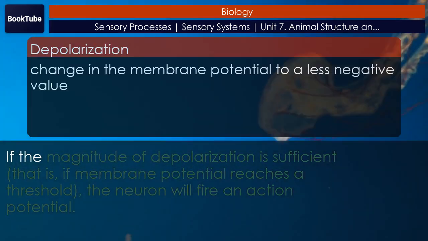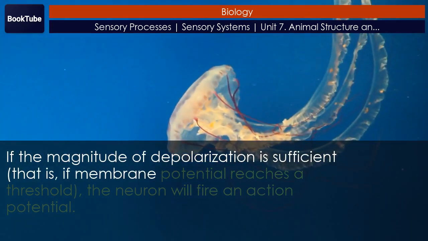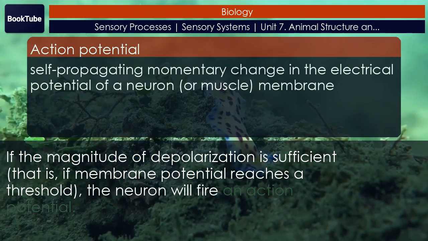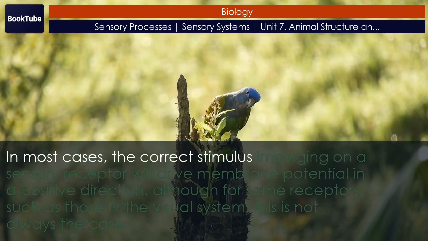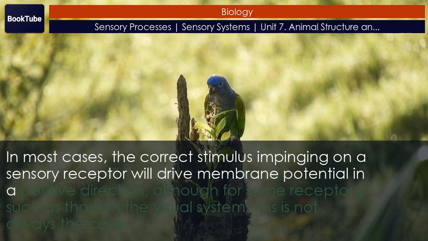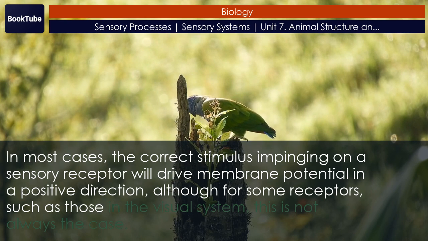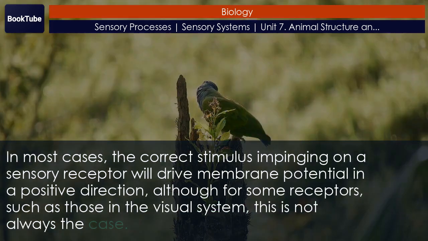If the magnitude of depolarization is sufficient, that is, if membrane potential reaches a threshold, the neuron will fire an action potential. In most cases, the correct stimulus impinging on a sensory receptor will drive membrane potential in a positive direction, although for some receptors, such as those in the visual system, this is not always the case.